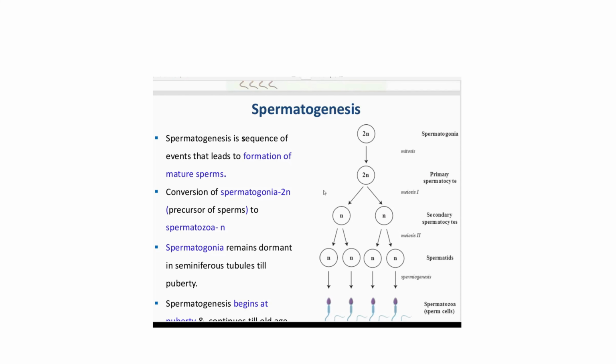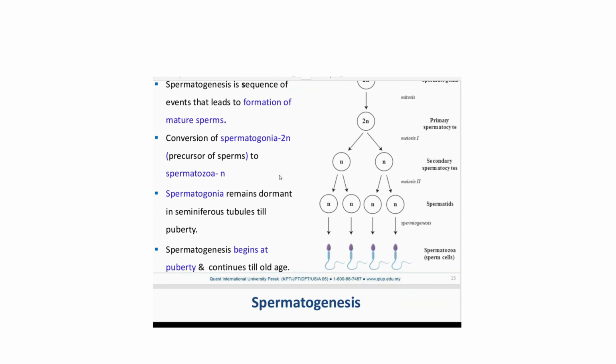Lower animals and plants normally follow asexual reproduction via mitosis. Conversion of the spermatogonia, which are 2N, to spermatozoa, the sperm, which are N. Spermatogonia remain dormant in the seminiferous tubule till puberty. At 10, 11, 12 years, spermatogenesis begins at puberty and continues till old age. There are reports that even at 80 or 90 years, some healthy males can generate fertile sperms.